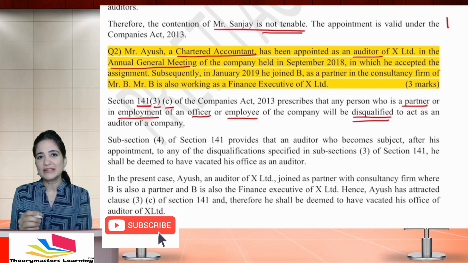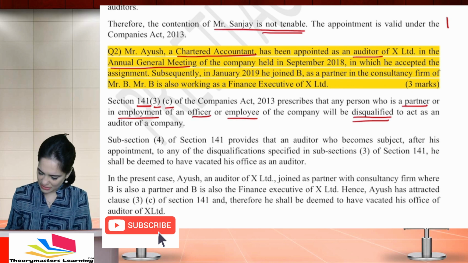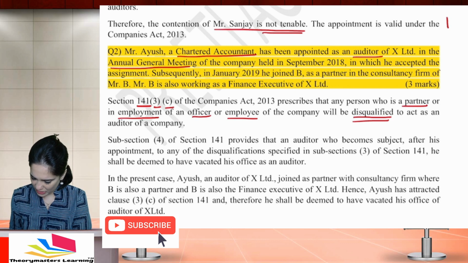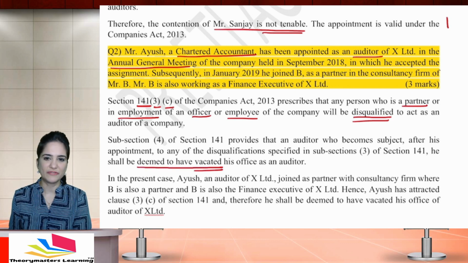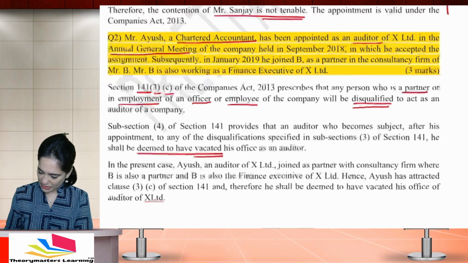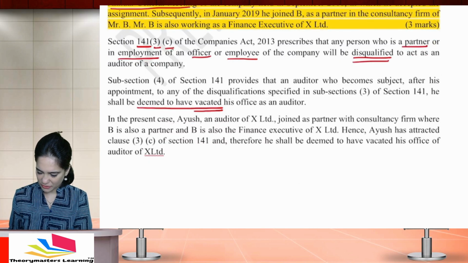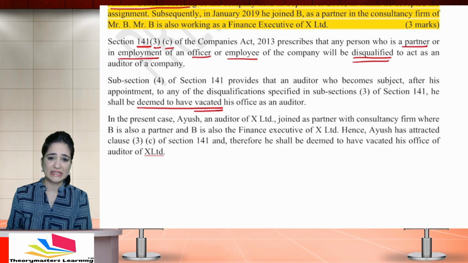He attracted this disqualification later. Okay, later he was disqualified. Then this is nothing but casual vacancy. He is deemed to have vacated his office. So here he has joined a consultancy firm of B, and B is also the finance executive. He is an employee, he is an officer of the company.